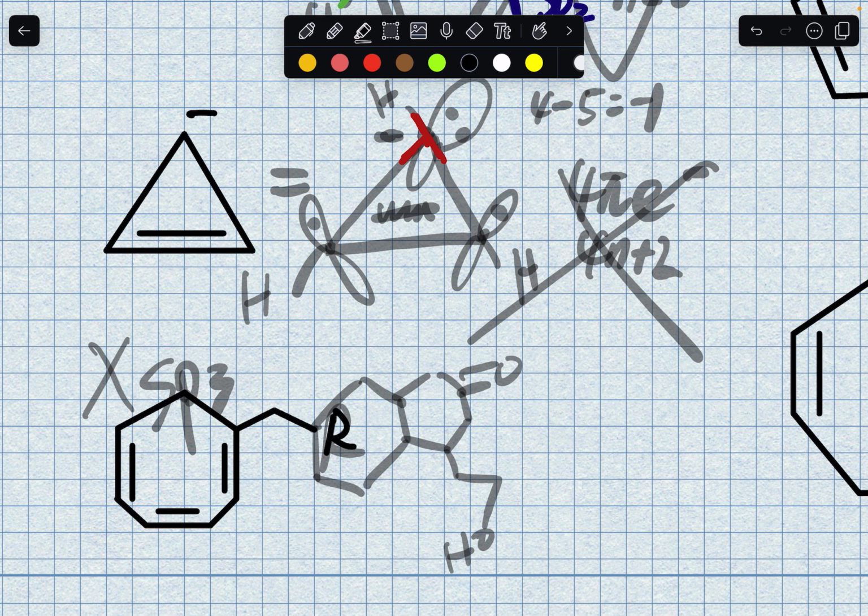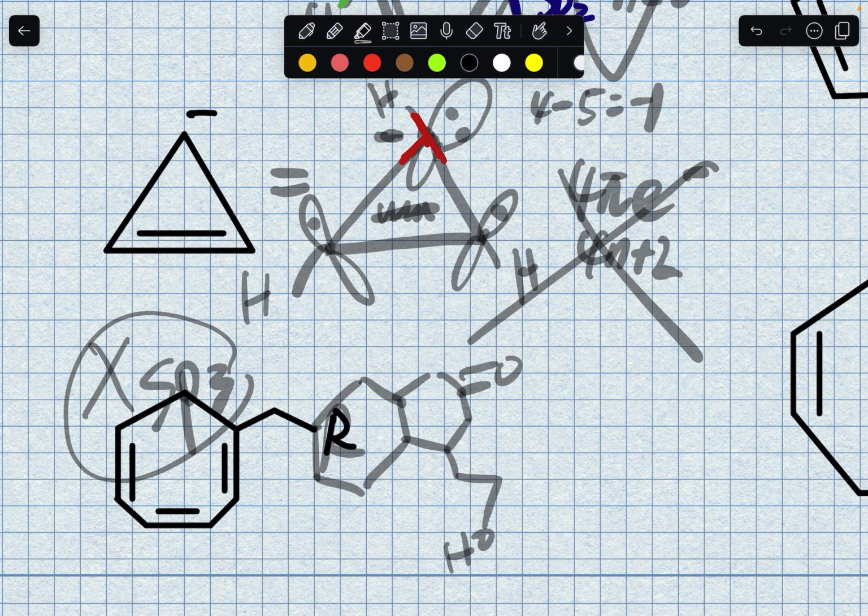You're like, oh my gosh, how am I going to count how many pi electrons? Don't bother. There's an sp3 here. This is a thing MCAT likes to do. So look for sp3 first if you see some complicated molecules on MCAT and they ask you to identify the aromaticity.